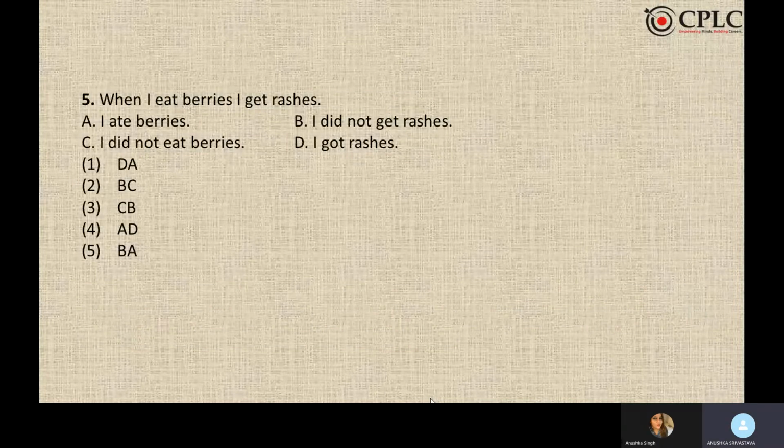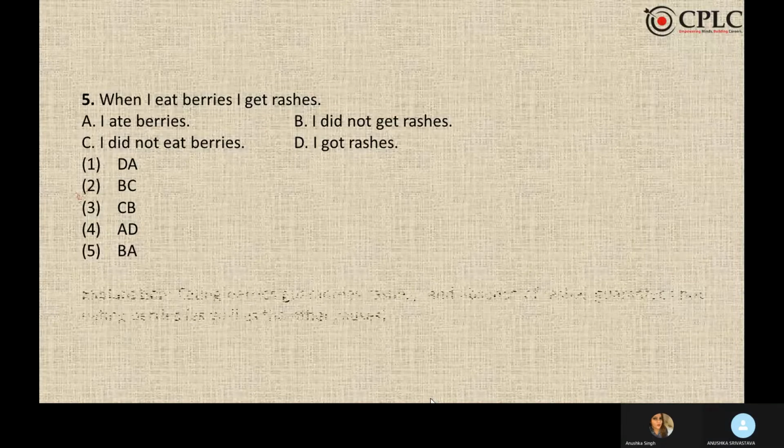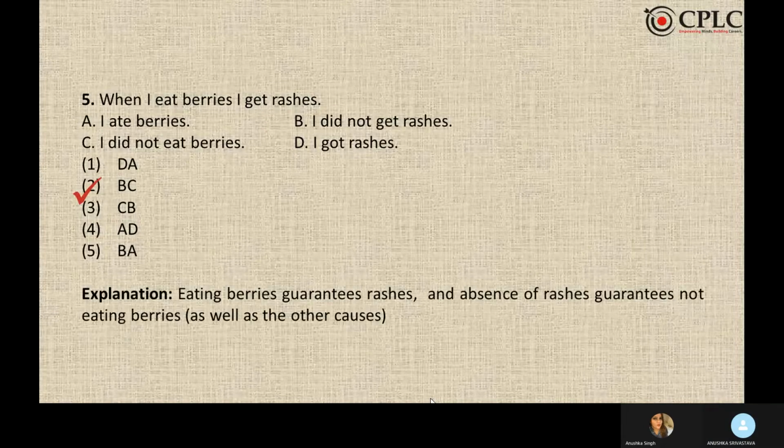When I eat berries, I get rashes. Eating berries is the cause. Getting rashes is the effect. Sorry, B, C, because we negate the effect first. So I did not get rashes, I did not eat berries, B, C.